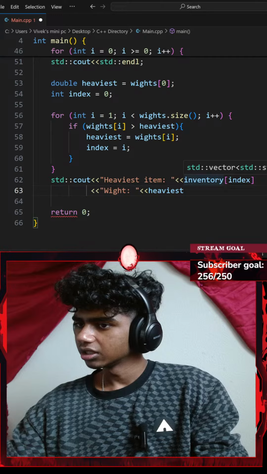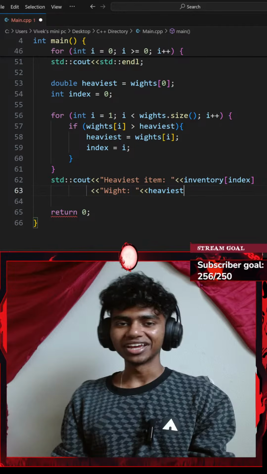Someone activated the laginator. Honestly, guys, my mini PC CPU is not strong enough. I should fix that. Actually, I am looking for a PC. Once I get the PC, I'm gonna make sure I have a pretty good CPU in that. It gets so hard to write the code, guys.